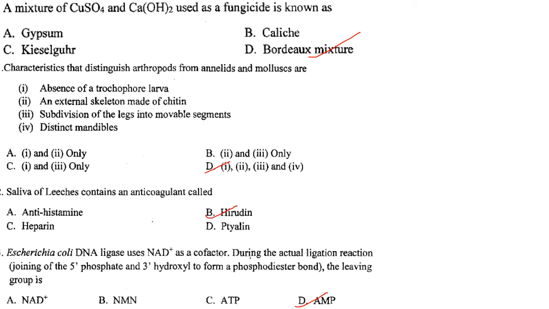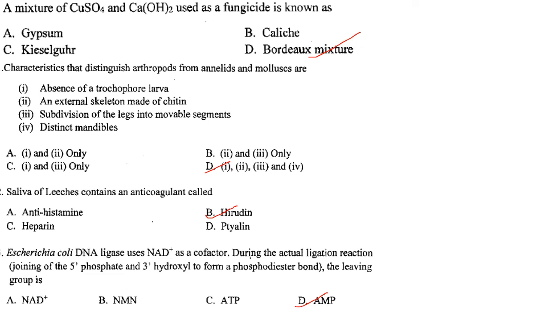Then the characteristics that distinguish arthropods from annelids and mollusks are: absence of trochophore larva, that is correct. An external skeleton made of chitin, that is also correct. Subdivision of the leg into movable segments, that is also correct. And distinct mandibles, that is also correct. So option D is the answer.